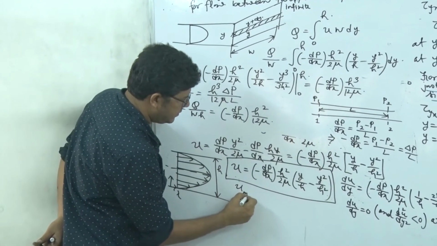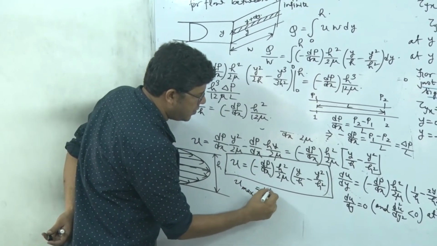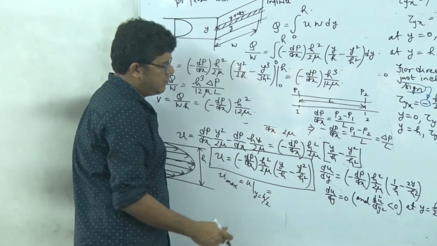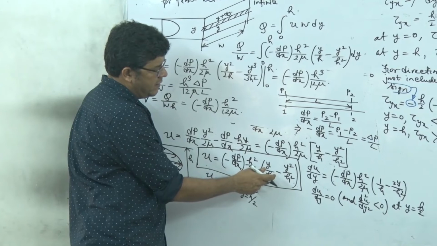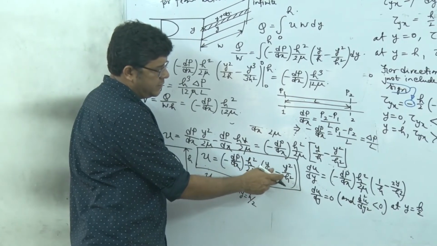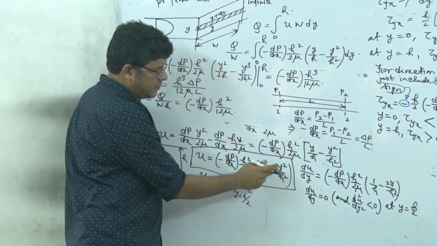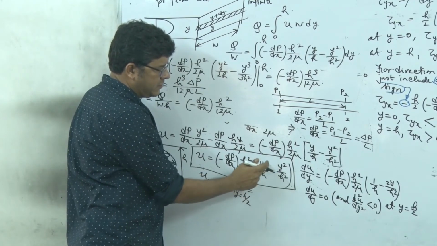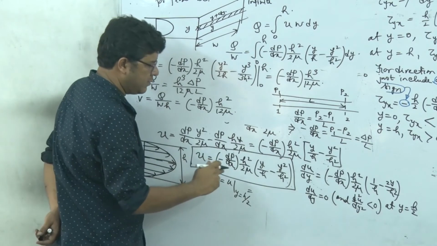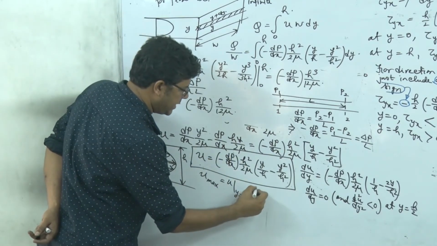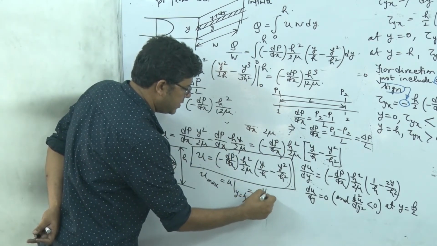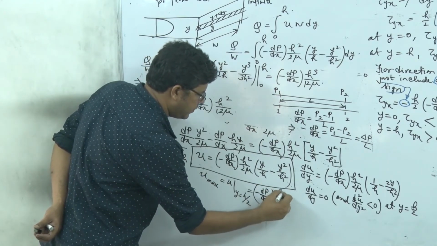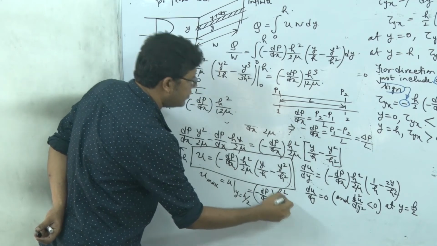Correct, fine. And U max, that is U at y equal to h by 2, what will be the value? Here h by 2, that is half. Here it will be 1/4, right? Because h square divided by 4, so h square and h square cancel out, 1 by 4. So half minus 1 by 4 is again 1 by 4. So if I multiply, it will give you minus dp/dx into h square divided by 8 mu.